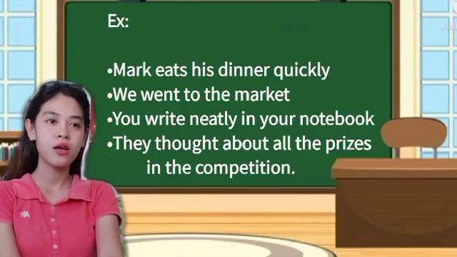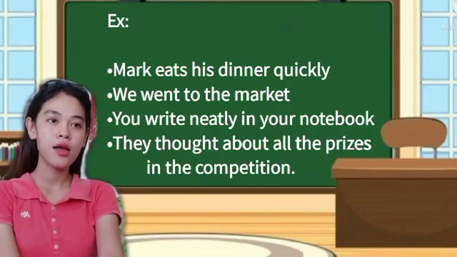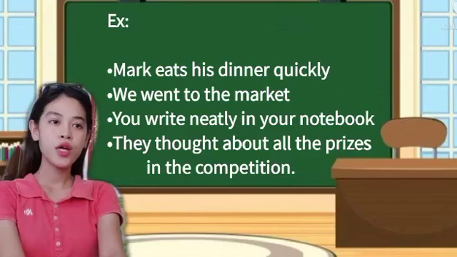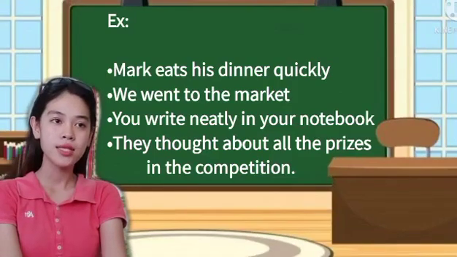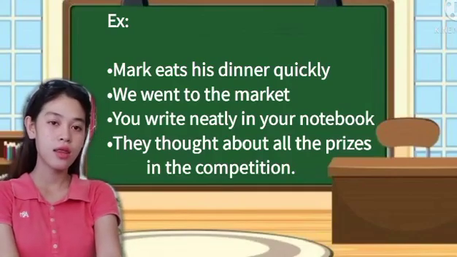Third example, you write neatly in your notebook. Fourth example, they thought about all the prizes in the competitions. So the words eats, went, write, and thought are those words that show an action, which is the verb.